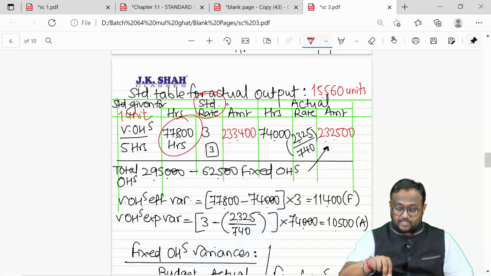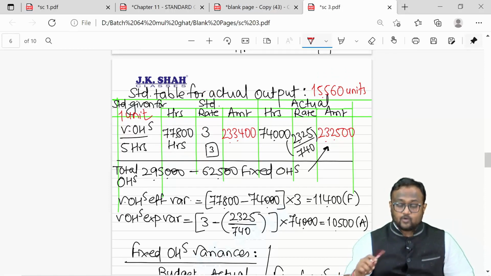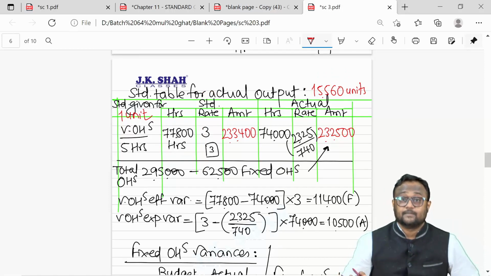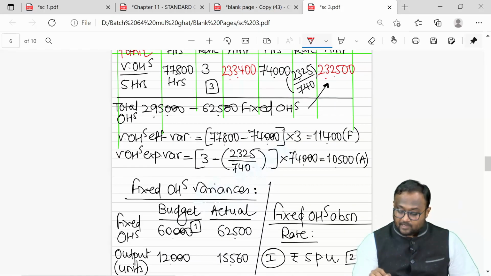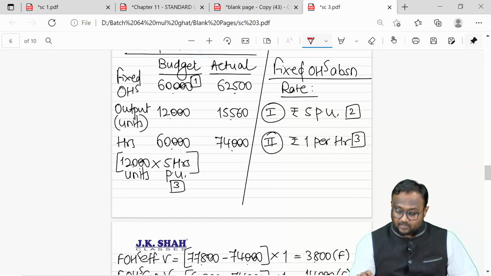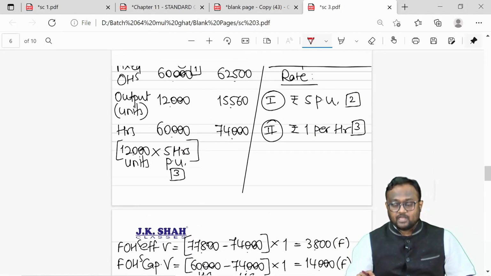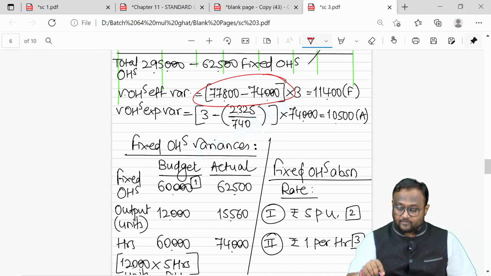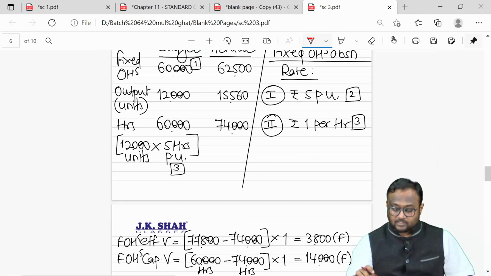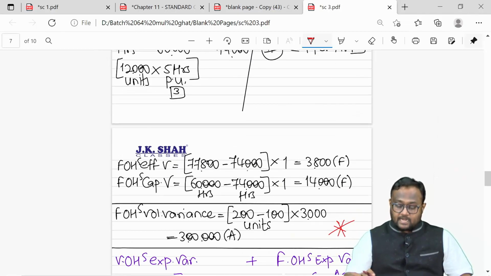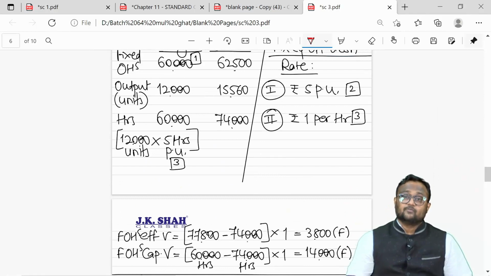So efficiency variance bracket part for labor, variable overhead and fixed overheads will always be the same. So you simply pick up the bracket part like this, 77,800 minus 74,000. But instead of multiplying by variable or labor rate, you applied the fixed overhead absorption rate per hour. Your answer is done.